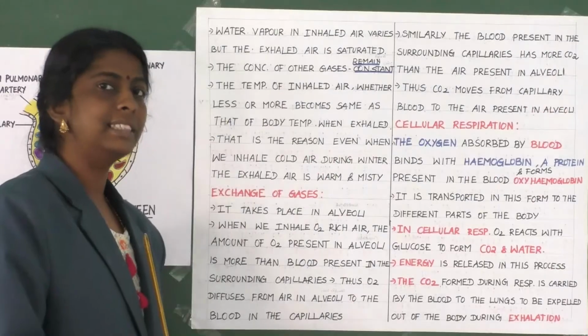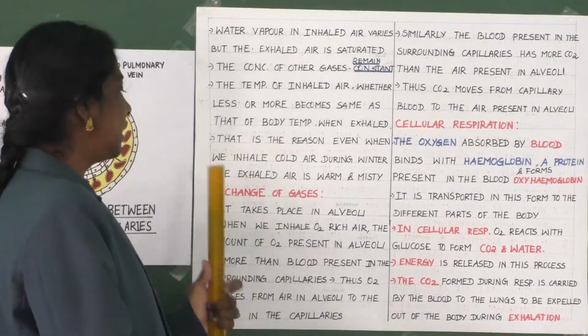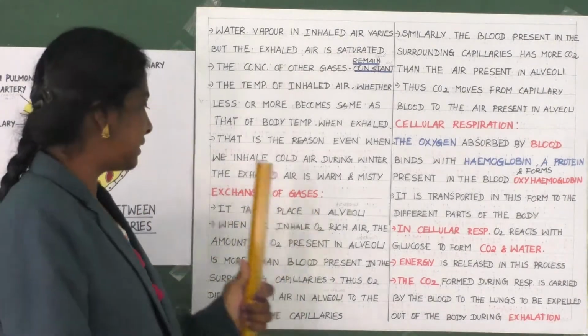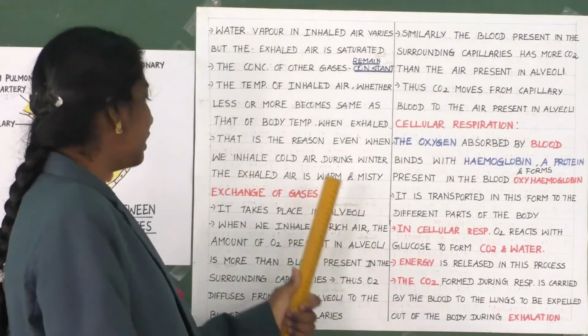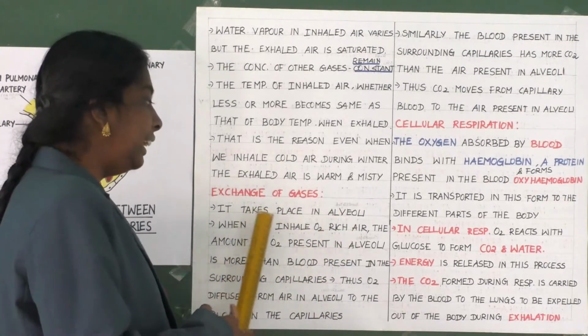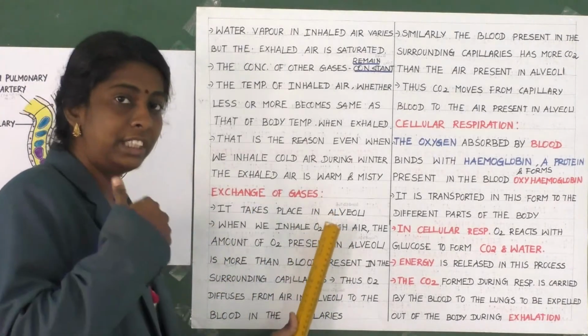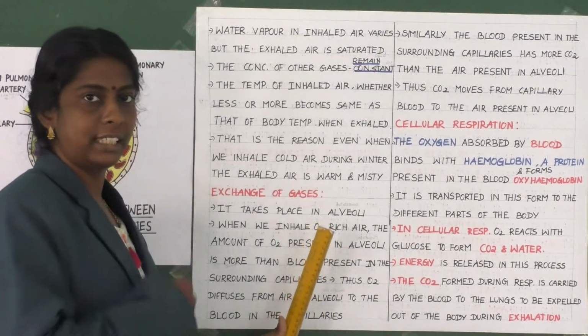Clear, children? Yes, children. Now the explanation for the same. Exchange of gases takes place in alveoli. Where is it taking place? In alveoli. When we inhale oxygen rich air, the intake air is rich in oxygen, is it not?